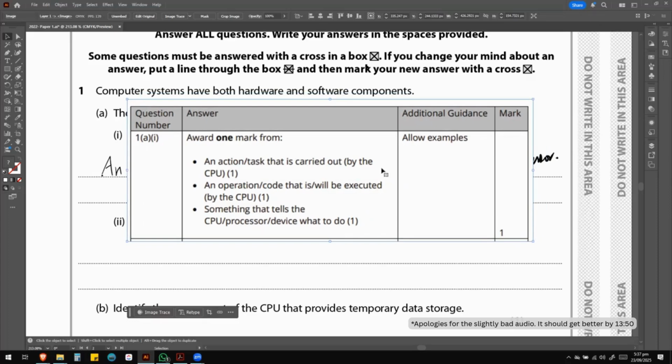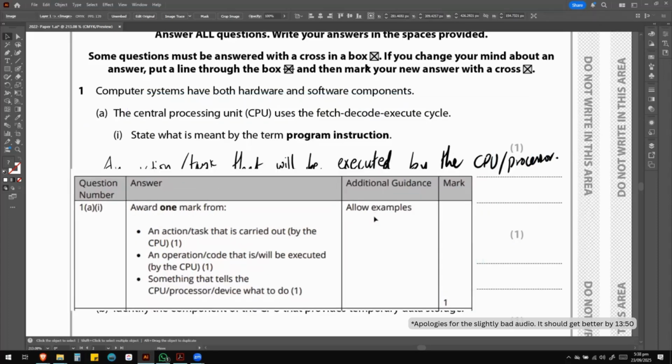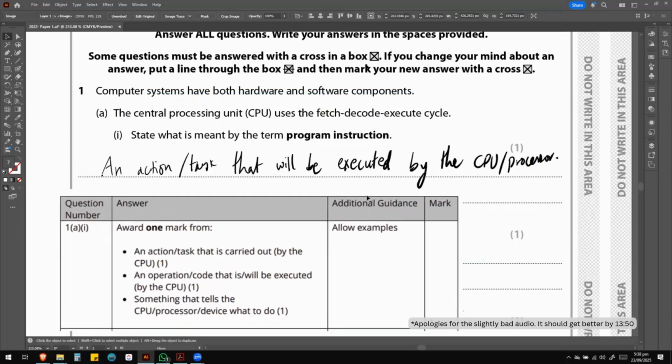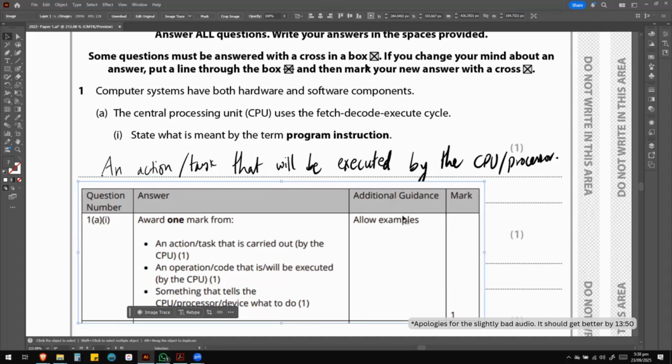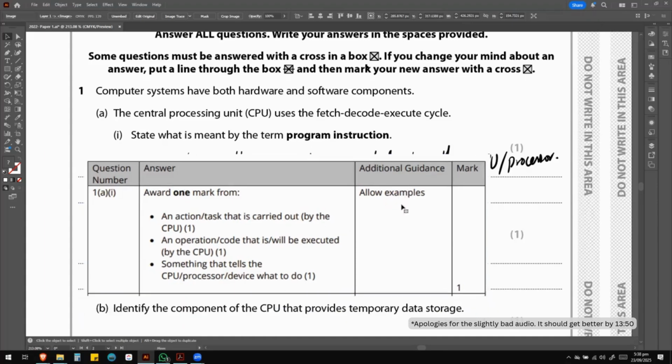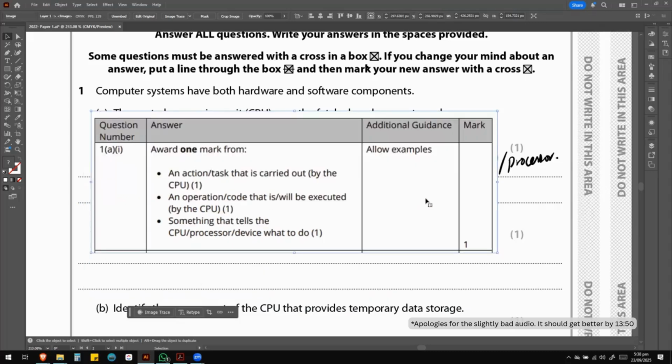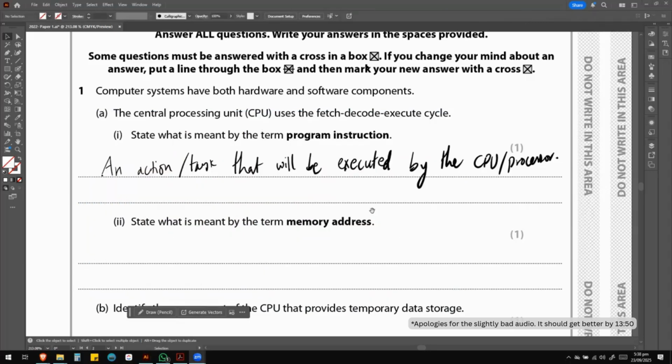And they also would allow examples. So if you don't remember how to answer this, you could always also just give an example of what a program instruction is. For example, you could tell the computer to print something. Okay, so you can give that as an example. All right, let's move on from here.